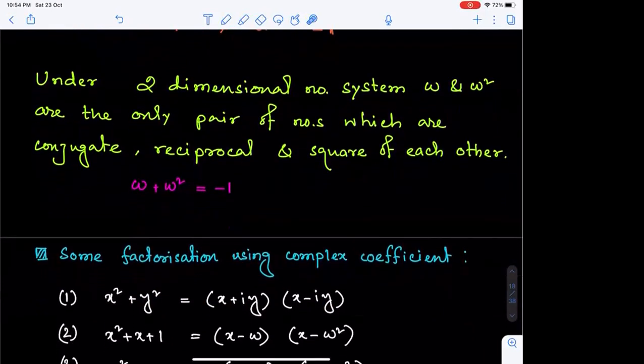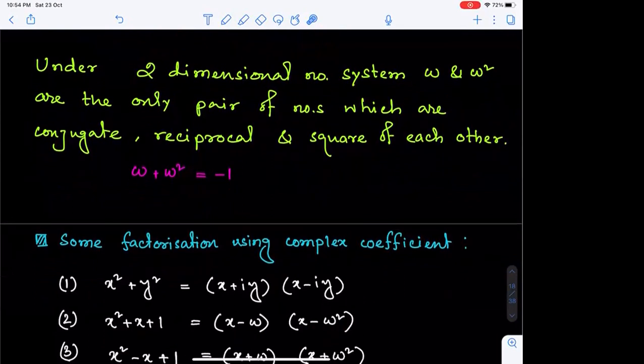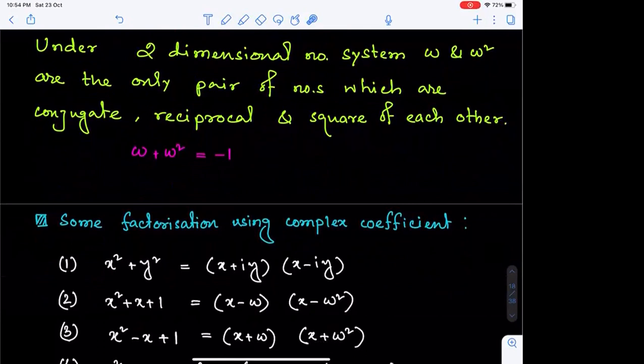Similarly, just now we have learned x square plus x plus 1 having 0 possibilities under omega and omega square, and hence factors are x minus omega and x minus omega square. If I replace x with minus x, we will get x square minus x plus 1. So we'll have roots minus omega and minus omega square. So the corresponding factors are x plus omega and x plus omega square.